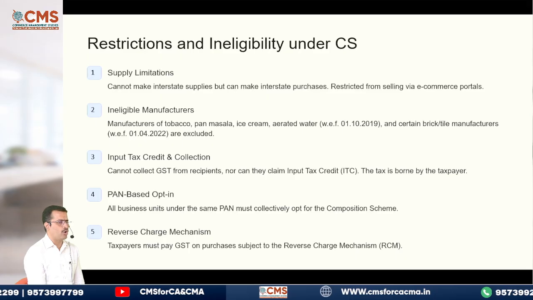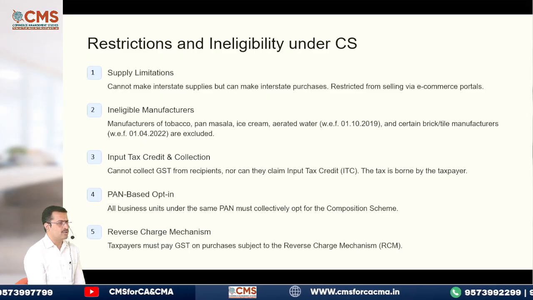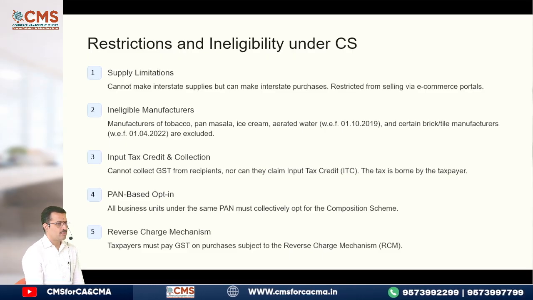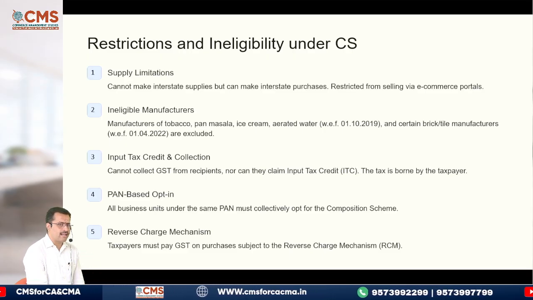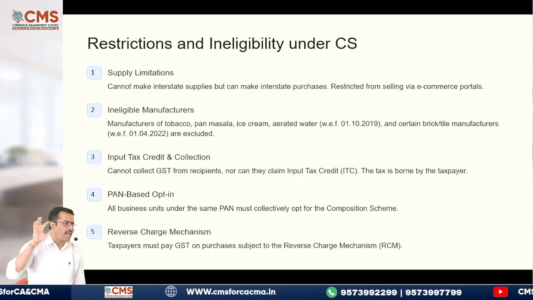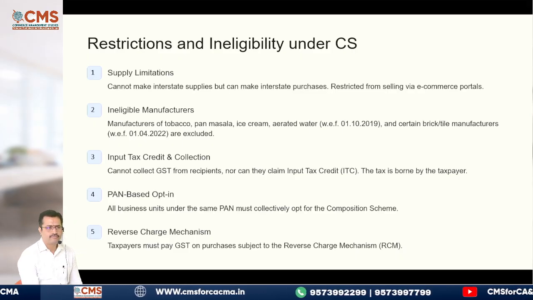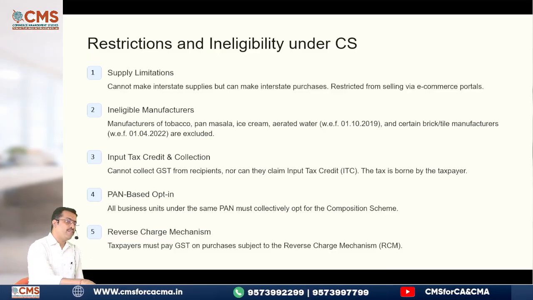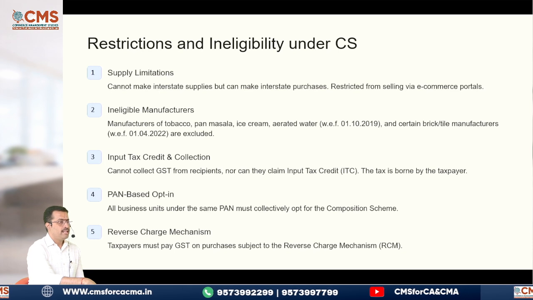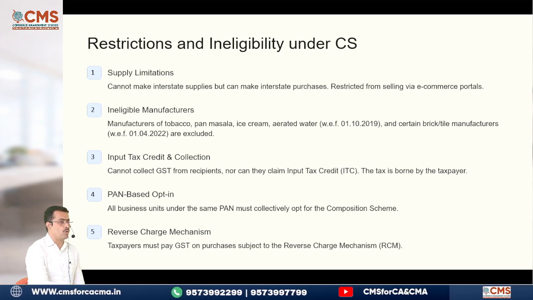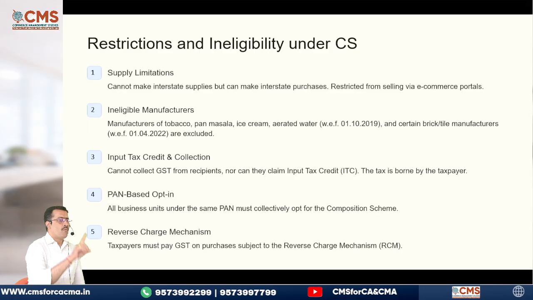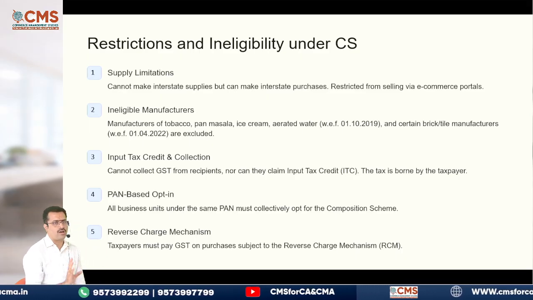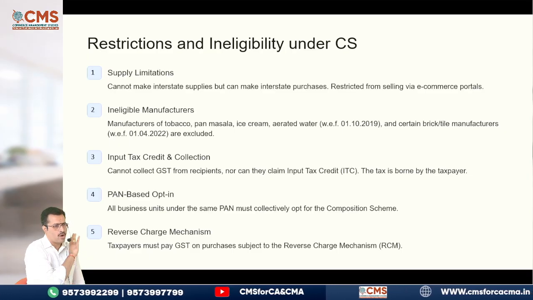First 2 are state code. Next 10 are PAN number. So it means it is having the same PAN number. Now when it has the same PAN number, I opted for composition in SR Nagar. Can I opt for regular scheme in Abids? Answer is no, because in the same state I cannot do. If it is in a different state, yes, I can do. In the same state, if I have more than one registration, if I opted for composition in one of the branches, all the branches I have to go for composition only. There is no other option of going to regular.